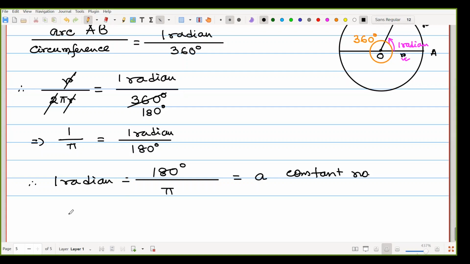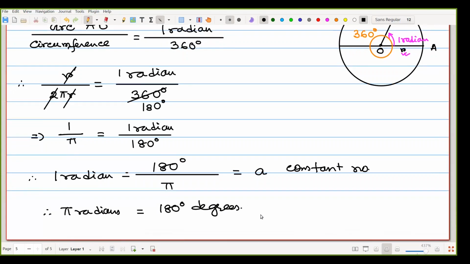Hence, we can say pi radians is equal to 180 degrees. Always remember the units are important here. Pi radians means 180 degree.